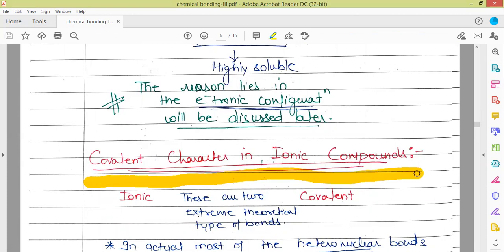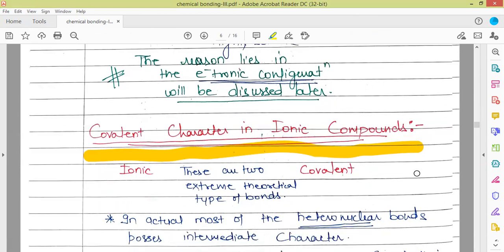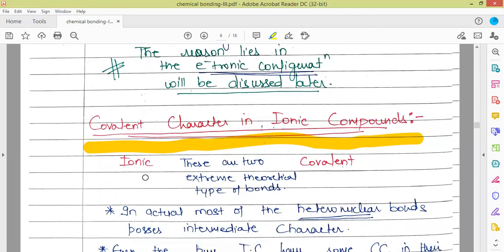As I have already mentioned, no ionic compound is 100% ionic. There is always some covalent character in ionic compounds. There are two types of compounds in general, ionic and covalent, and these are the two extreme theoretical types of bonds.